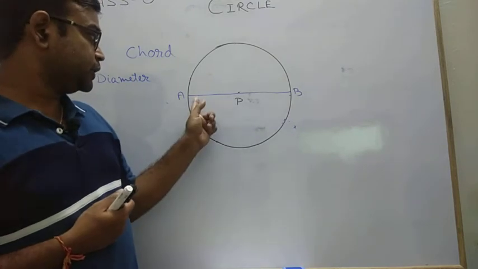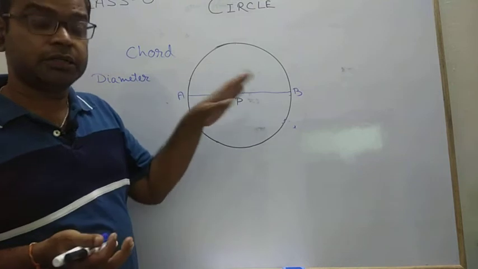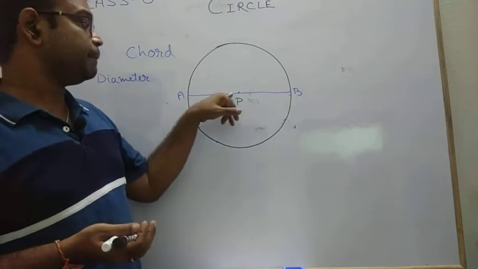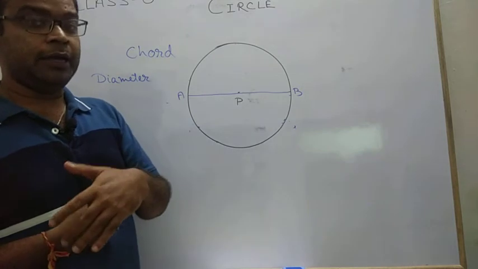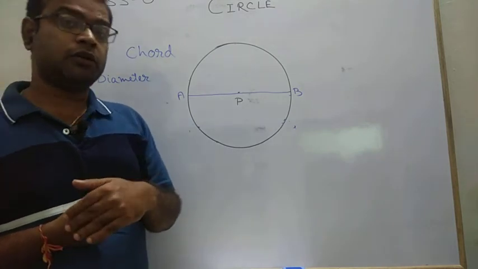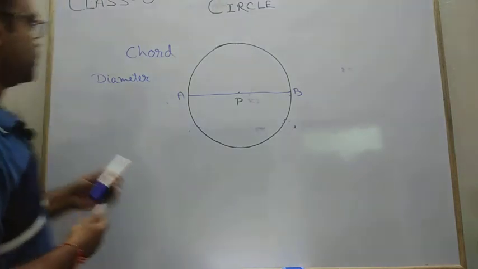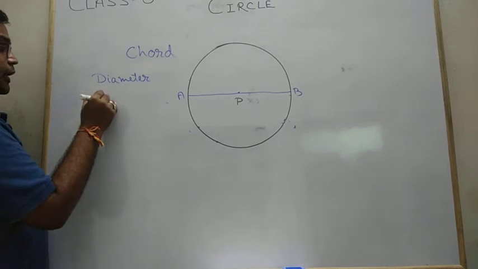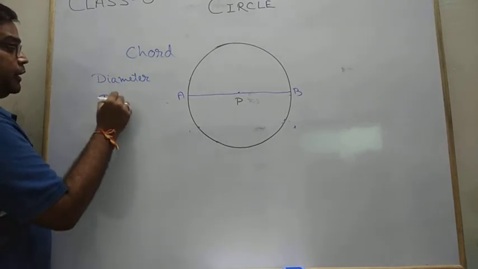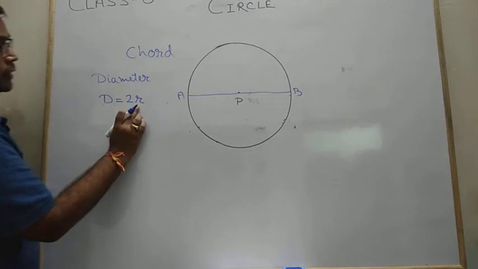Here in this case, the diameter is a straight line, a chord which passes through the center of the circle, and this diameter is always the largest chord in a circle. So hope you understand. Always remember that if we represent the diameter by capital D, then the diameter is double the radius, where small r is the radius.